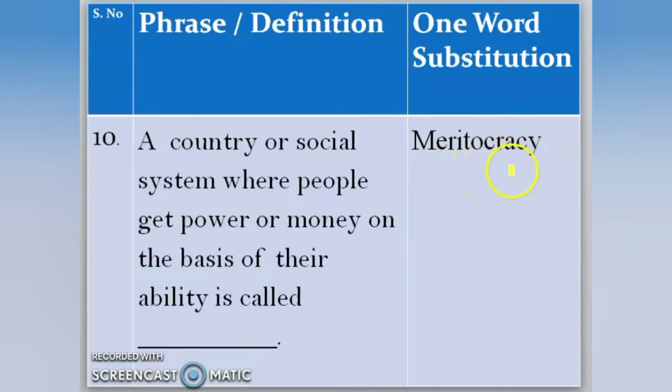So cracy means rule, all right? So such a type of rule based on ability, all right, is called meritocracy, where merit is given preference, right? Ability is given preference, that is meritocracy.